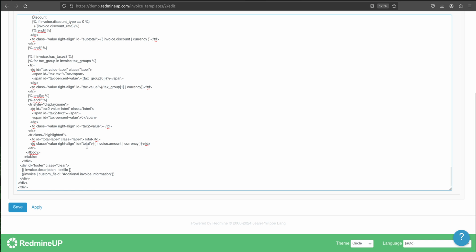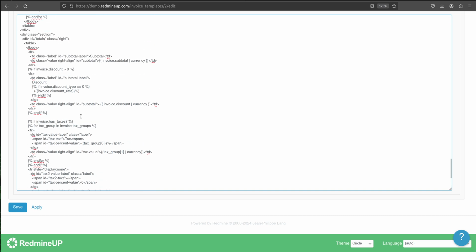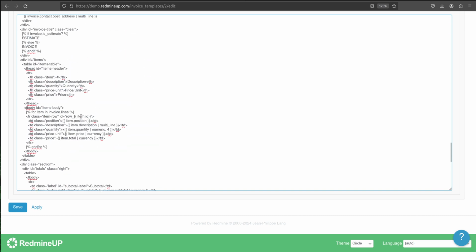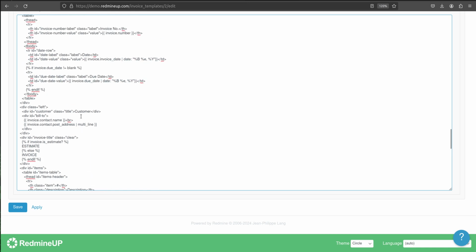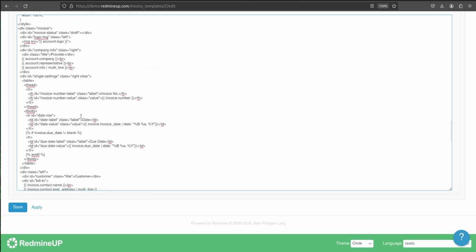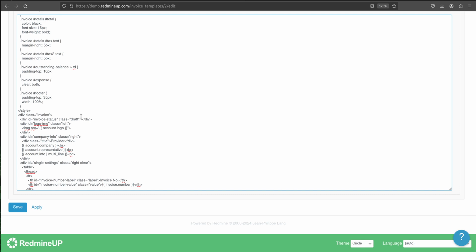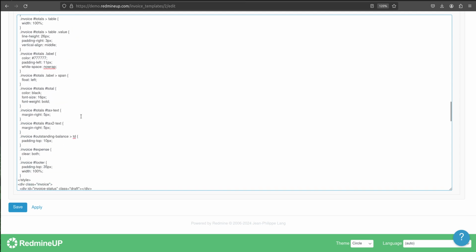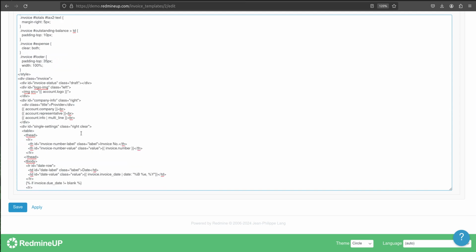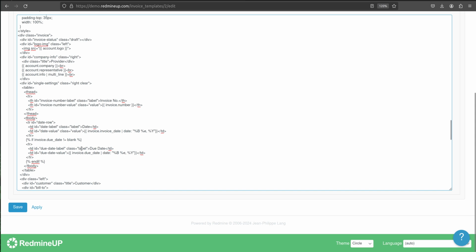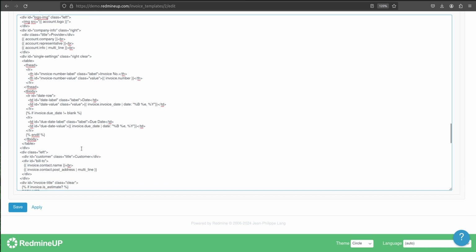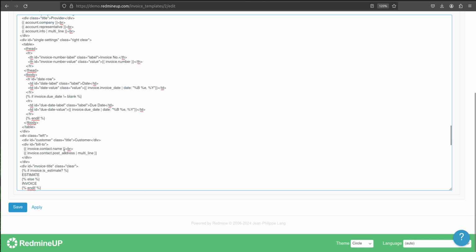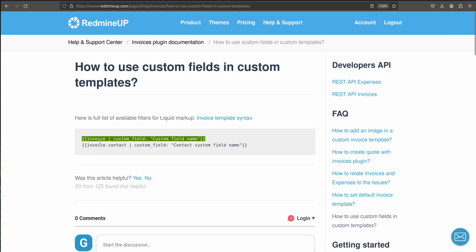Alright, so let's scroll up and add the contact. Just a couple of seconds to see where to add this information. For example, here it is invoice contact name, invoice contact post address, and then we will have the invoice contact custom field.